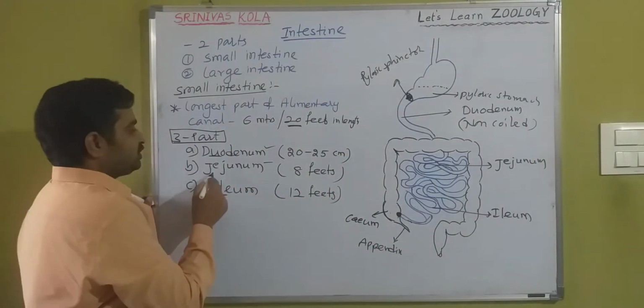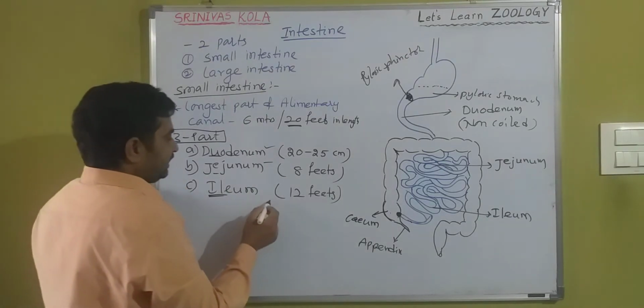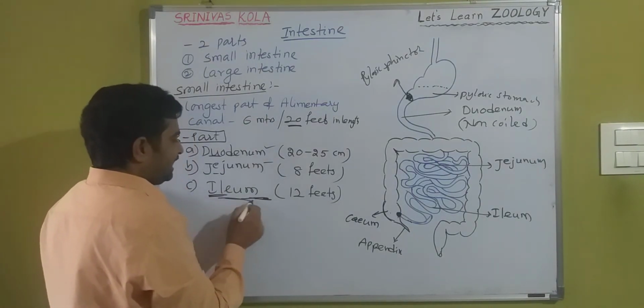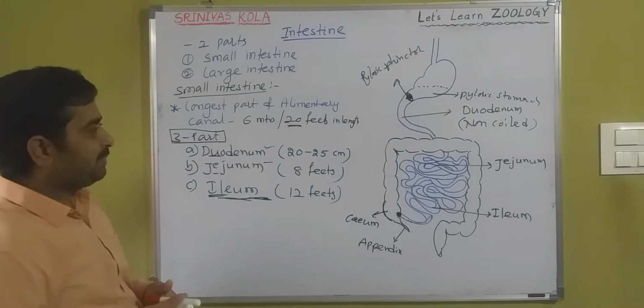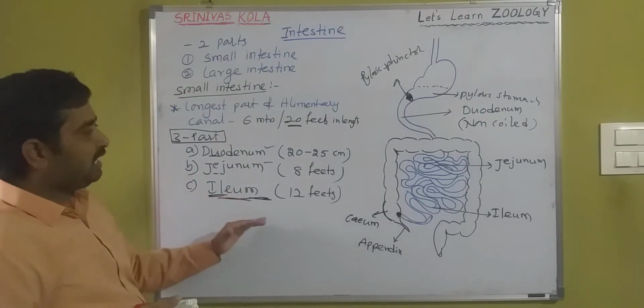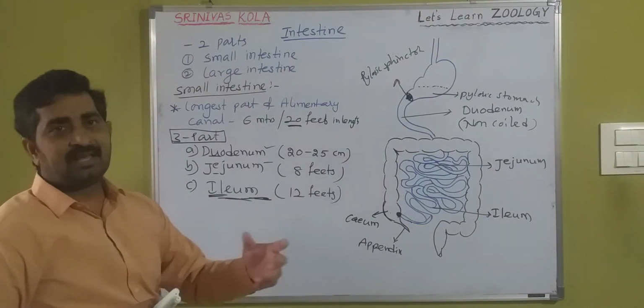Okay na? Jejunum and ileum are the highly coiled parts, and the longest part of small intestine is called ileum. So this is the basic information of small intestine, but we will discuss the anatomy and the TS of intestine.